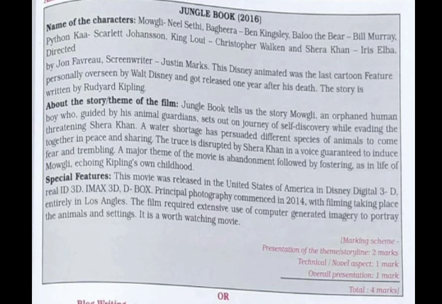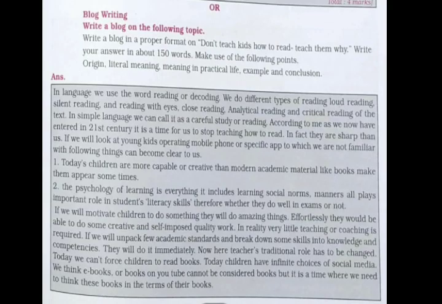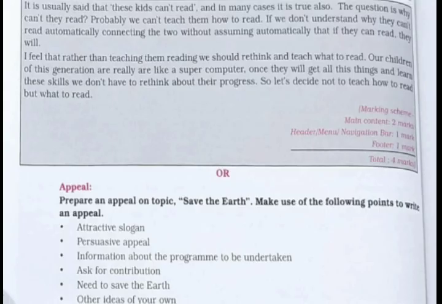Marking scheme for this is presentation 2 marks, technical or novel aspect 1 mark, overall presentation 1 mark, total comes to 4 marks. So children, if you don't want to write film review, you can go for blog writing. Topic will be given to you for the blog and you can write it on it with the help of the points given to you. Marking scheme for this is main content 2 marks, header, menu and navigation bar 1 mark, and footer 1 mark, which comes to total 4 marks.